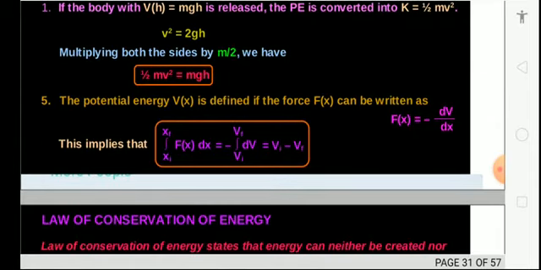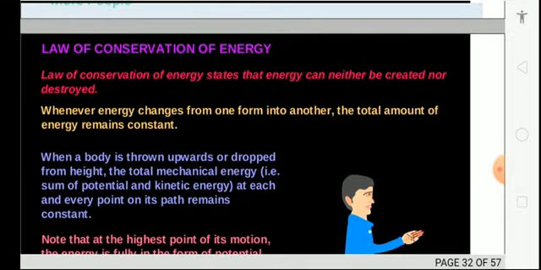Potential energy is defined through the force, which can be written as Fx equal to minus dV by dx. So integral of Fx dx, integral of minus dV, will give you the potential, initial minus final.